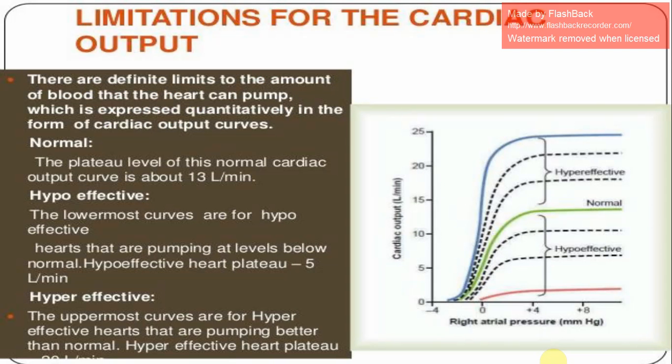The limitation for the cardiac output. There are definite limits to the amount of blood the heart can pump, which is expressed quantitatively in the form of cardiac output curves. The plateau level of the normal cardiac output curve is about 13 liters per minute. Hypoeffective: the lowermost curves are for hypoeffective hearts that are pumping at levels below normal, with a hypoeffective heart plateau of 5 liters per minute. Hypereffective: the uppermost curves are the hypereffective hearts that are pumping better than normal.